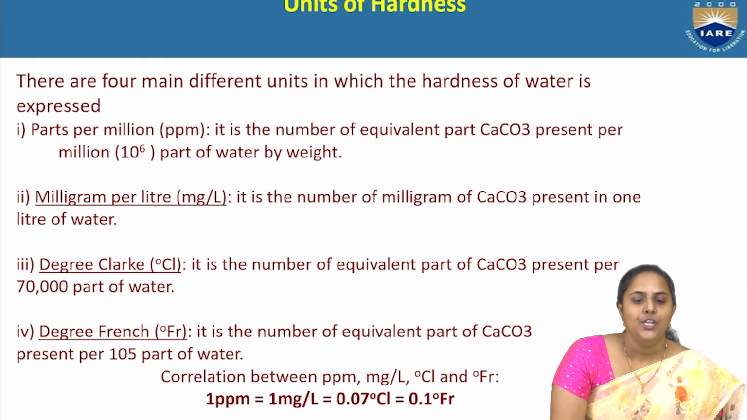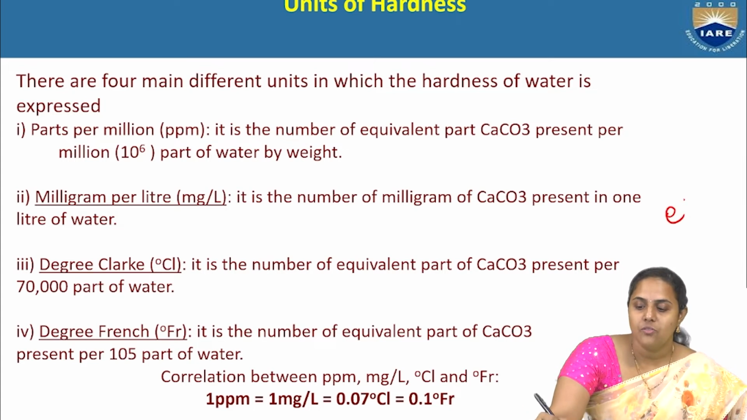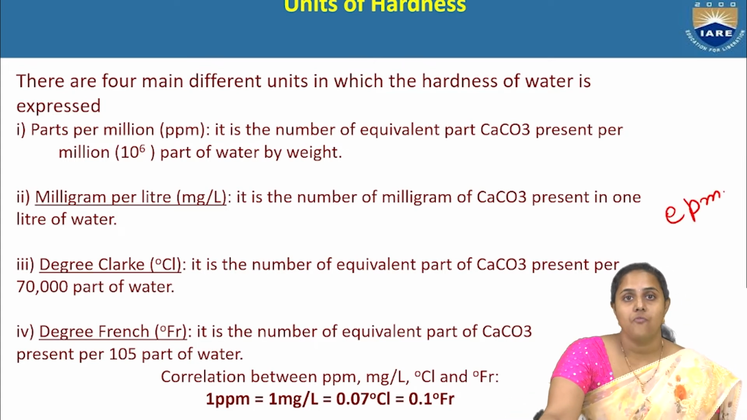Next comes the units of hardness. There are several units of hardness. Hardness is expressed in terms of ppm, milligrams per liter, degree Clark, and degree French. Apart from this, EPM is also used to express hardness of water. Mainly these four units are used.